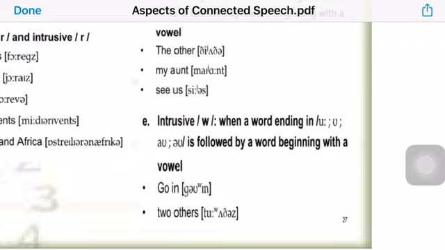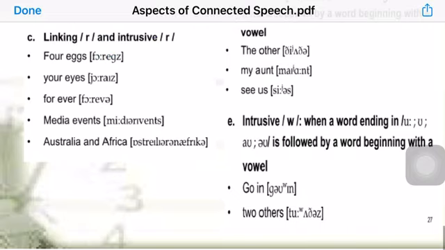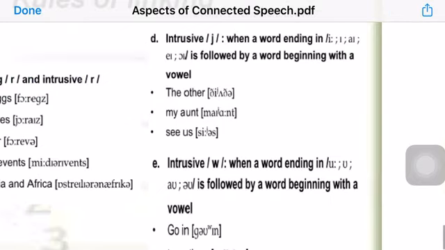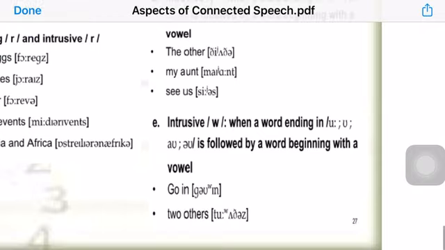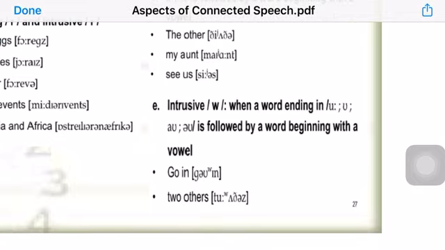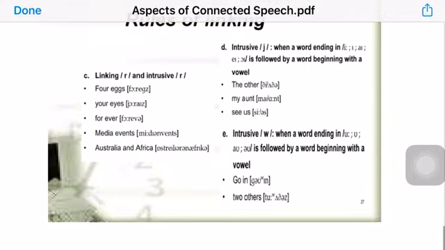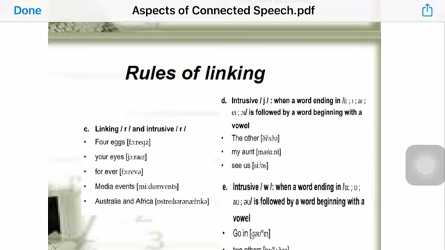So we have intrusive re, as in Australia and Africa. We can have intrusive yeah, as in the other, see us, or intrusive way, as in go in or two others. So these are the cases of linking when we have intrusive sounds. Sounds that aren't originally there, but we say them just to link the two words together to make the pronunciation much easier for us in connected speech.